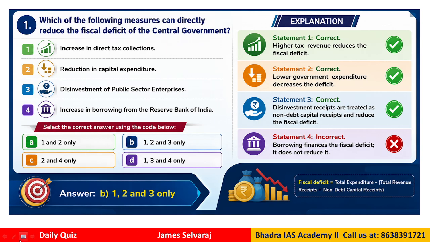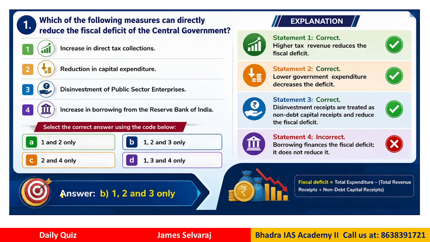That is the question. So we have four options here: increase in direct tax collections, reduction in capital expenditure, disinvestment in public sector enterprises, increase in borrowing from the Reserve Bank of India. Now which of these can directly reduce fiscal deficit? That is the key word, directly reduce fiscal deficit. So now if you look at it, we have options A 1 and 2, B 1, 2, 3, C 2 and 4 and D 1, 3 and 4. So what will be the right answer?